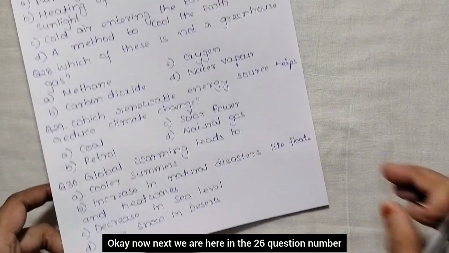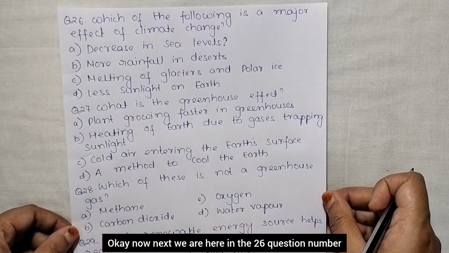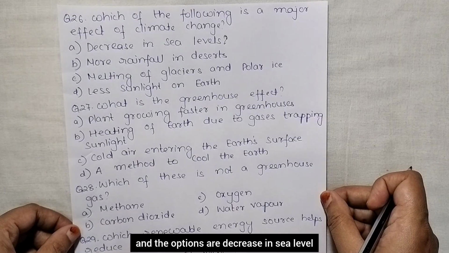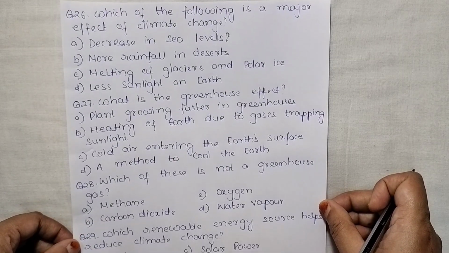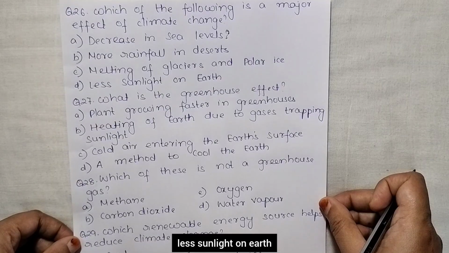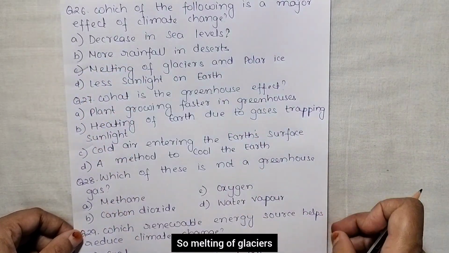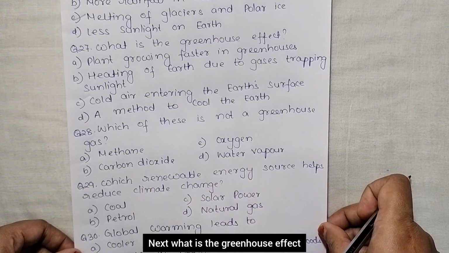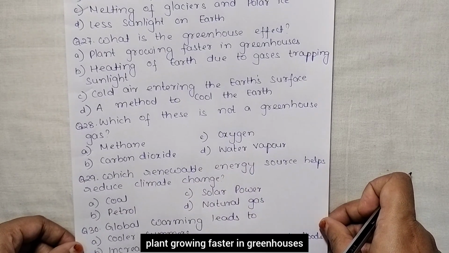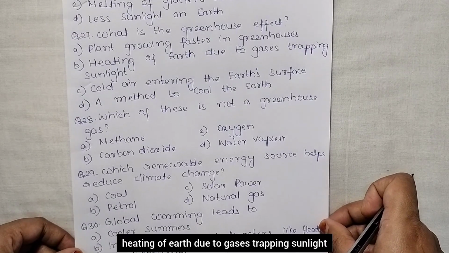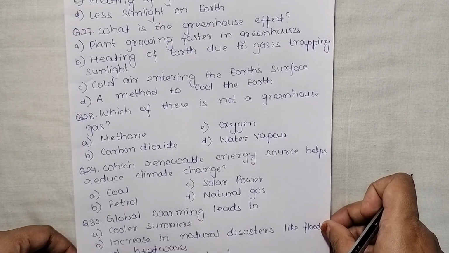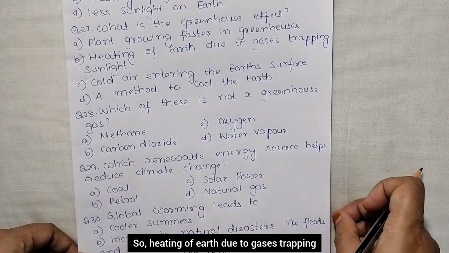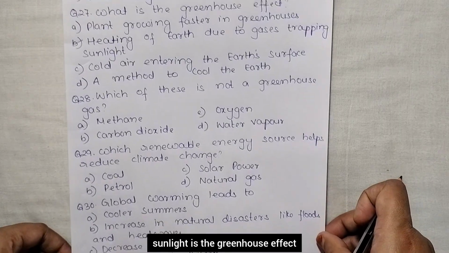Okay. Now next, we are here at the 26th question. So which of the following is a major effect of climate change? And the options are decrease in sea level, more rainfall in desert, melting of glaciers and polar ice, less sunlight on earth. So melting of glaciers and polar ice is a major effect of climate change. Next, what is the greenhouse effect? Plants growing faster in greenhouses, heating of earth due to gases trapping sunlight, cold air entering the earth's surface, a method to cool the earth. So, heating of earth due to gases trapping sunlight is the greenhouse effect.